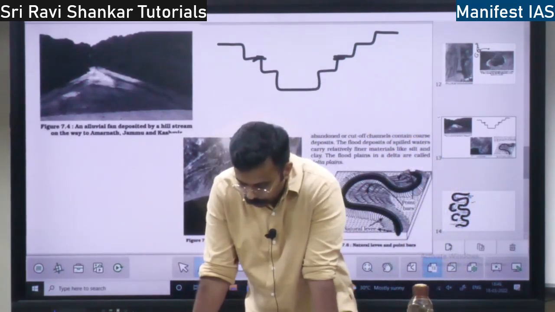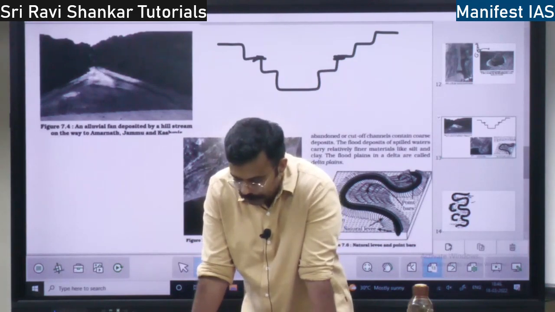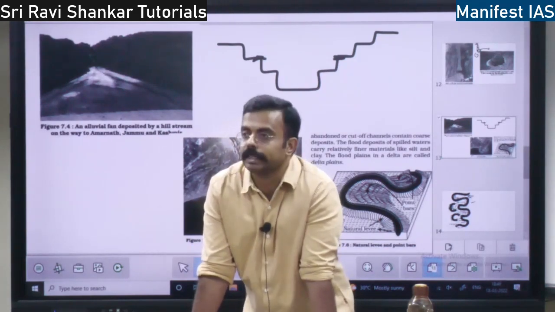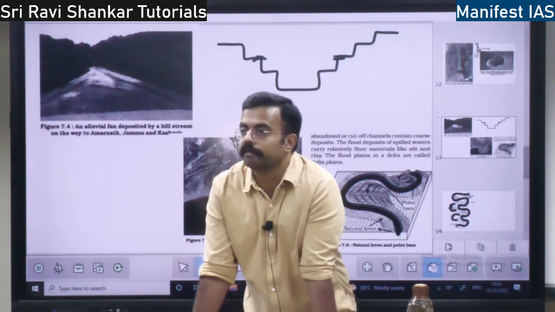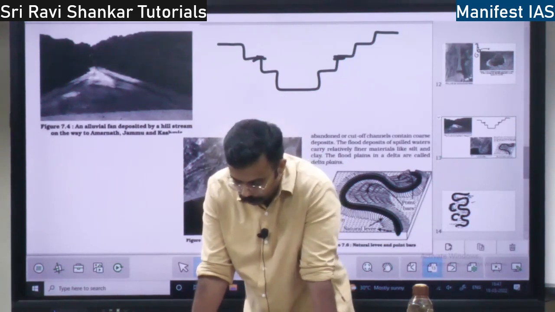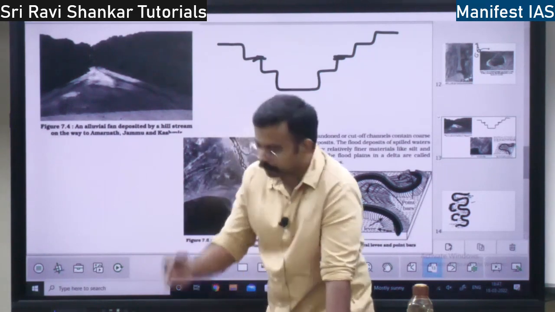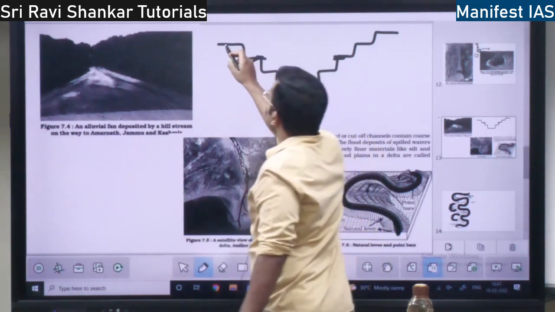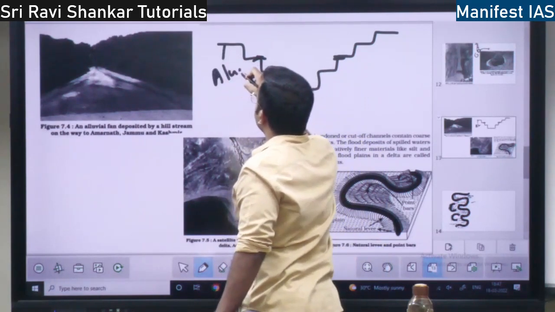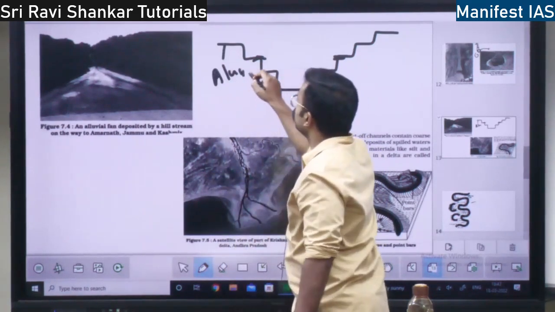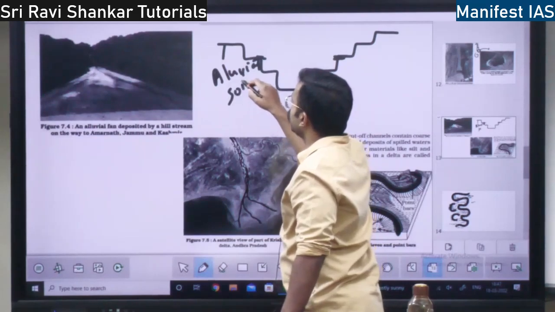River terraces are basically products of erosion. When there is proper erosion, river terraces will be formed, right? This is formed of alluvial soil.